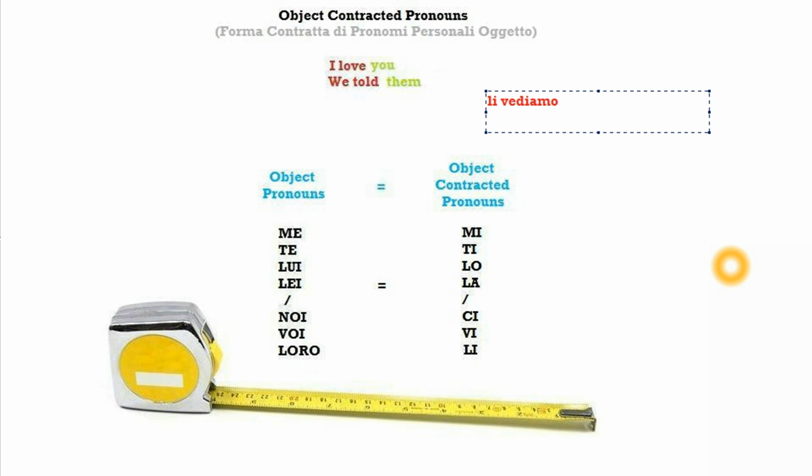The object contracted pronouns. So when you speak Italian and when you practice Italian, always remember to contract the object pronouns and make them become object contracted pronouns in order for the flow to be better and for the Italian itself to be actually right.